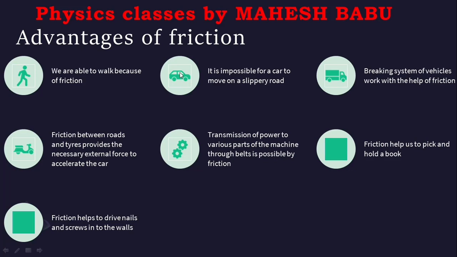So there should be a friction that pushes the car forward. If there is no friction, what will happen? The wheel will slip on the floor. That's why our roads have more friction. Cars or any vehicles will move easily. If it is a slippery road, it is not possible to move the car.